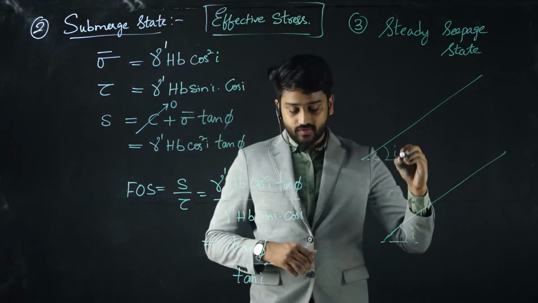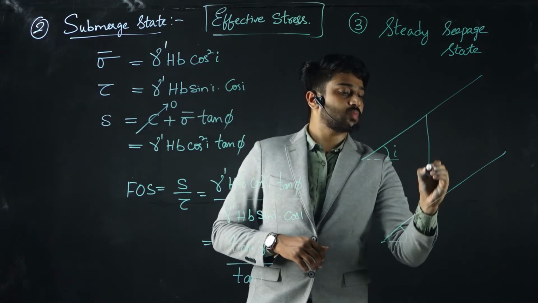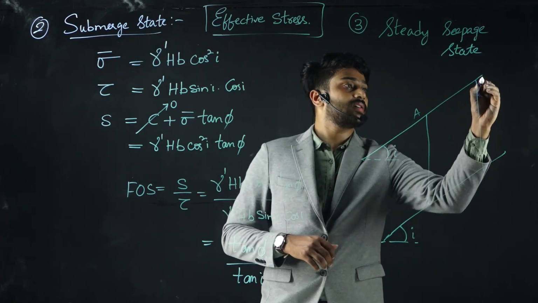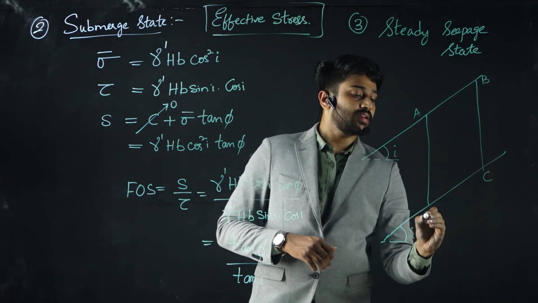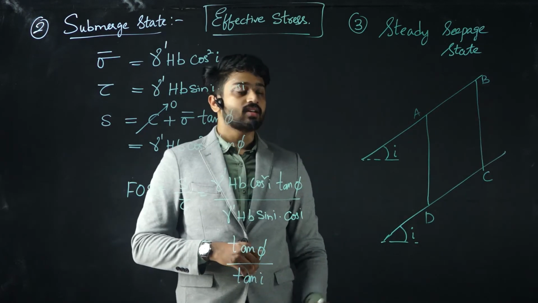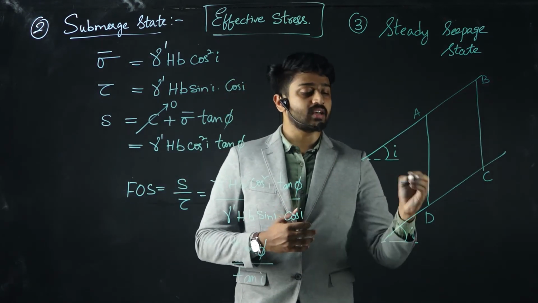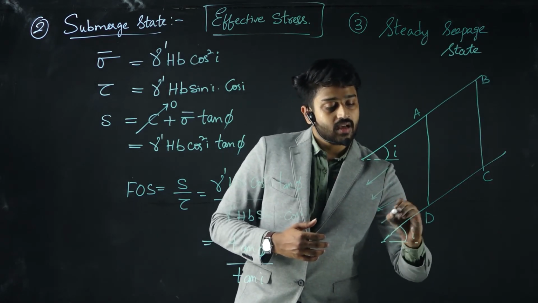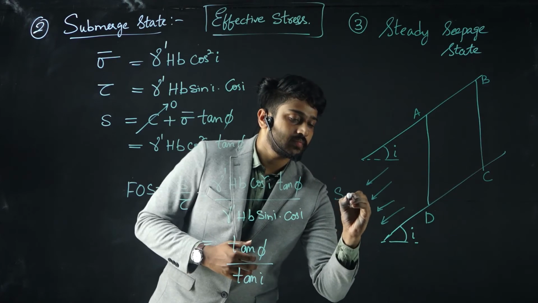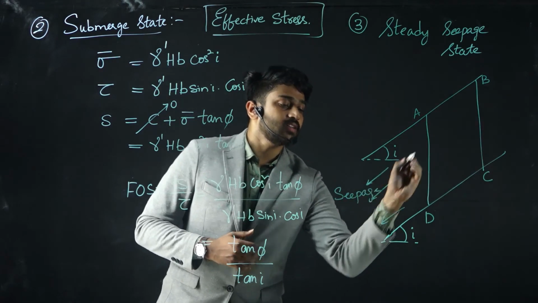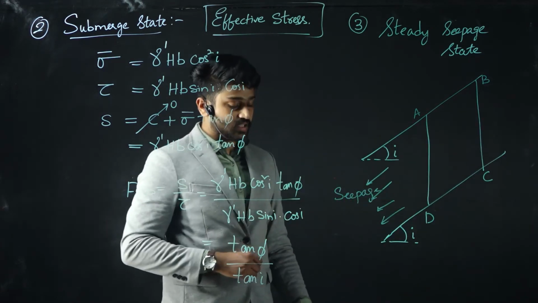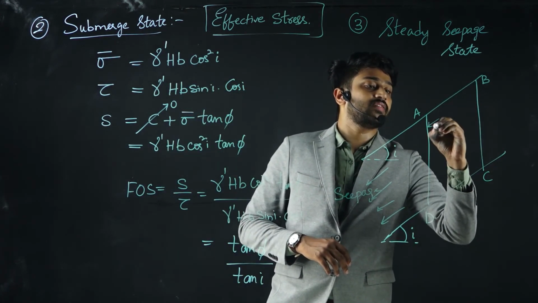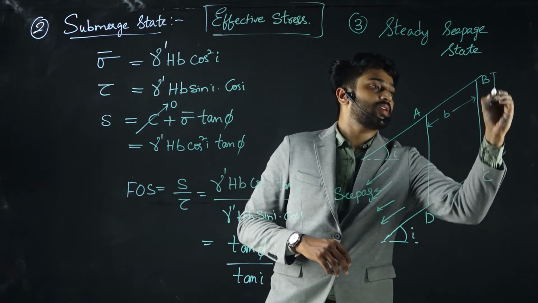Let us consider a small wedge once again, let this be A, B, C and D. Unlike the previous case, there is a steady seepage, along this particular direction. Let the height be H and the width be B in this case also.